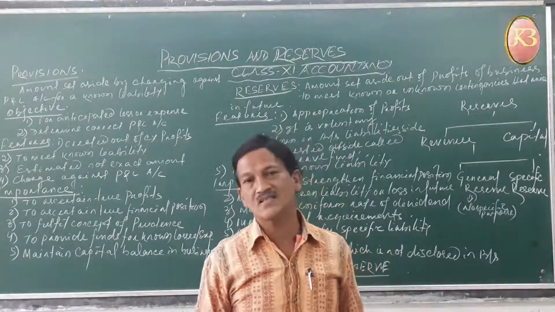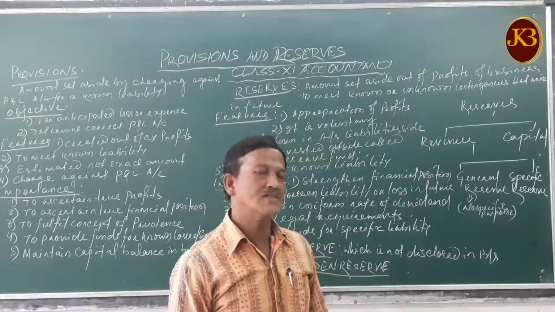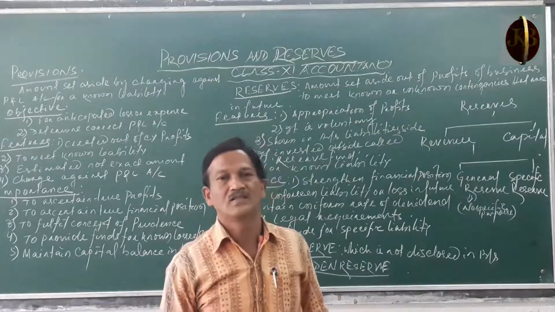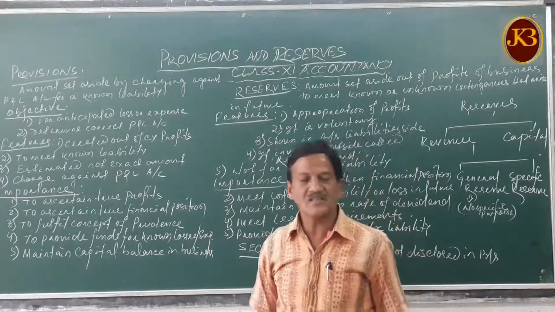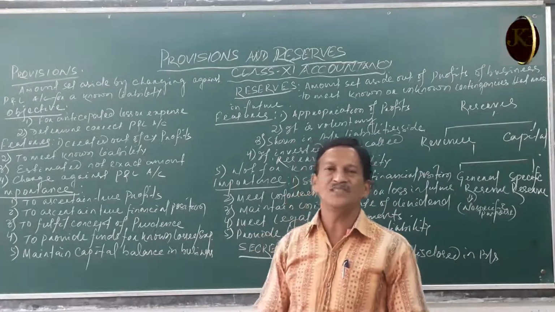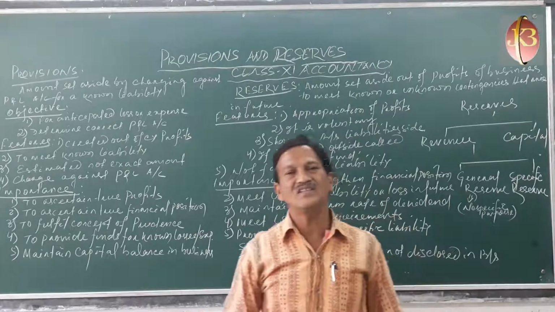If any emergency situation arises, the business keeps a certain amount of profits to meet those obligations, so that the profits strengthen the financial position of the business.